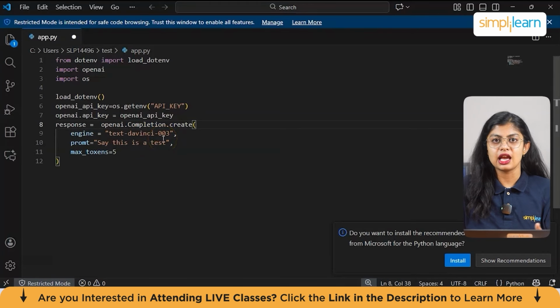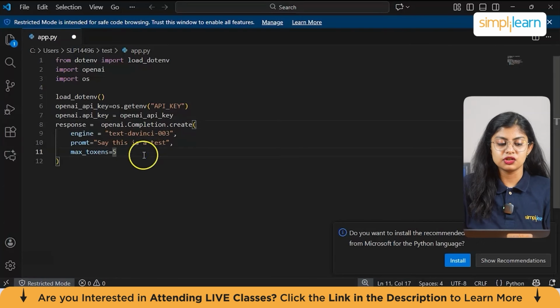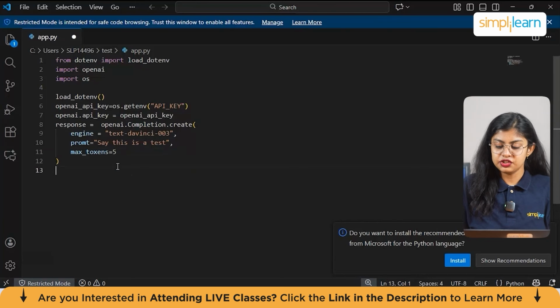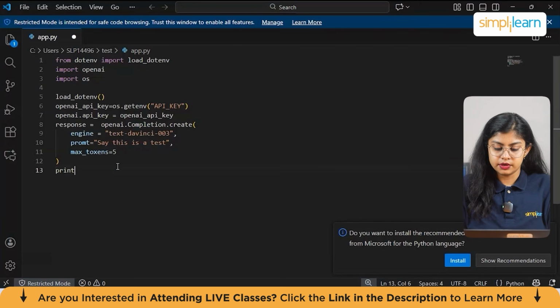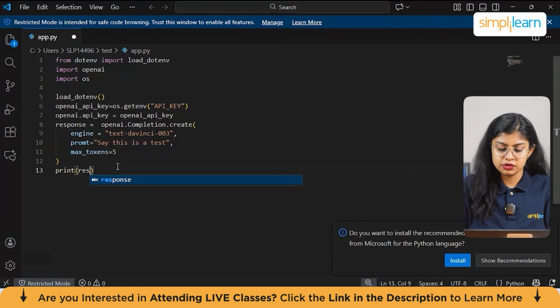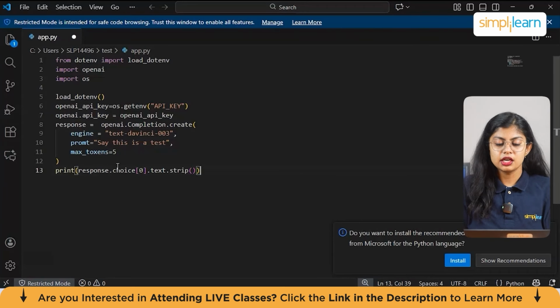You can use anything as you wish. And then I'm giving a prompt, which is "say this is a test". And the tokens also have been mentioned, which is 5. So this limits the output to a maximum of 5 tokens or words. Let's just at last print the responses. So it will be print response.choices. Now this prints the resulting text response from the AI, removing extra spaces.